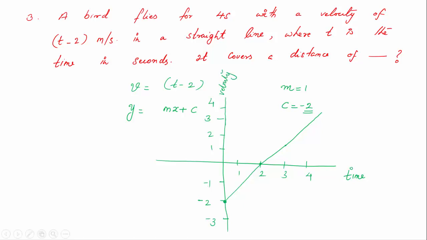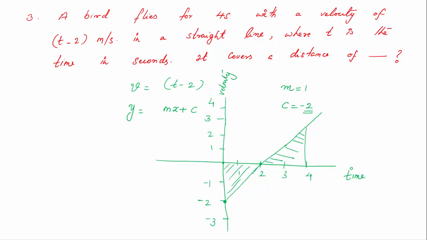So you know that the area under the velocity time graph will give the distance covered. Distance is a scalar, so we take the area under the graph without considering the sign. It starts from 0, here there is an area, and up to 4 seconds there is another area. So the sum of these areas is actually the distance covered.